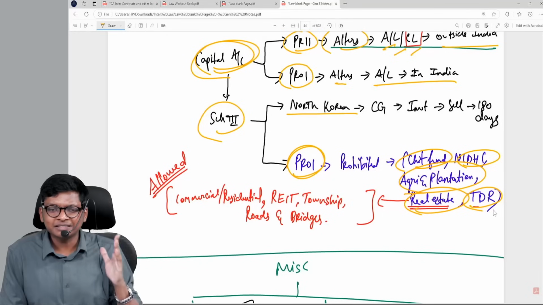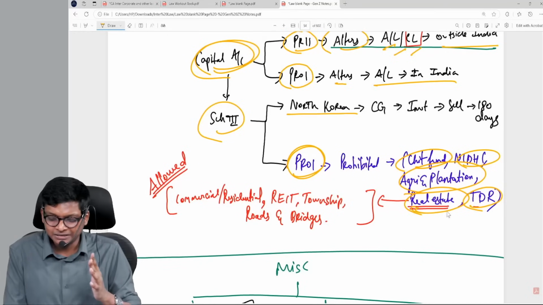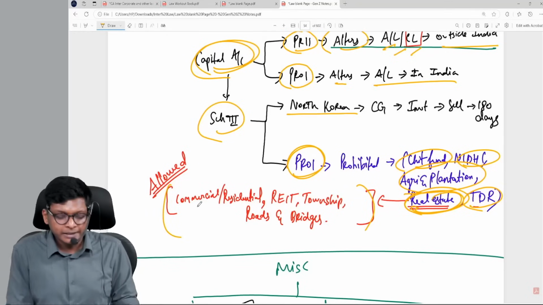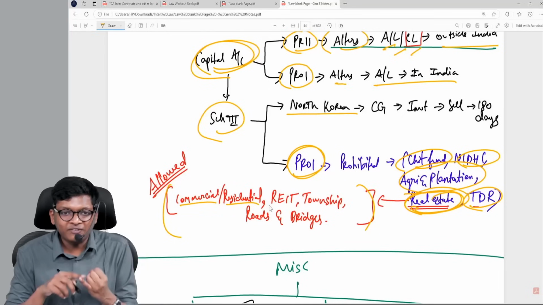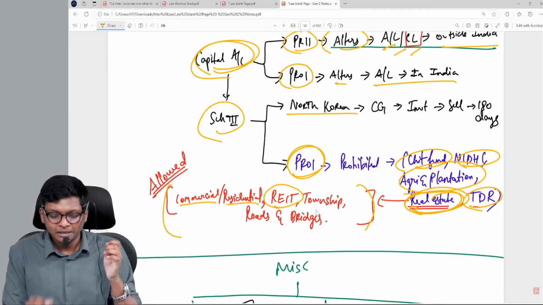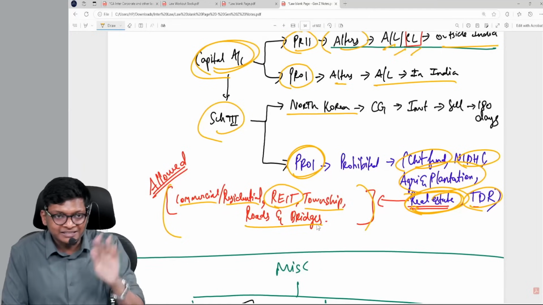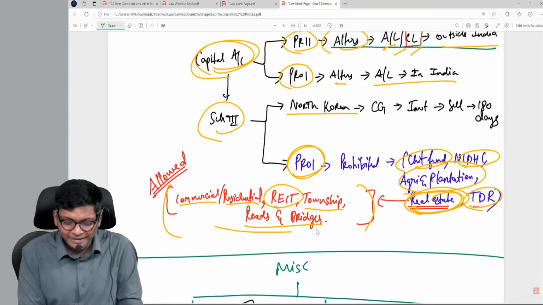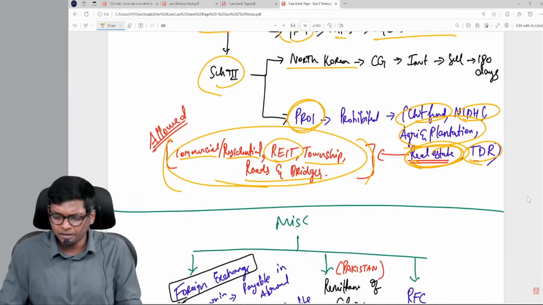You can't invest in TDRs, transferable development rights. But the word real estate does not include this. That means these things are included: commercial and residential flats you can invest. Real estate in an infrastructure trust you can invest. Township, roads and bridges they can invest, because that is for development. Otherwise, how will we develop? These are basic developments that are needed.